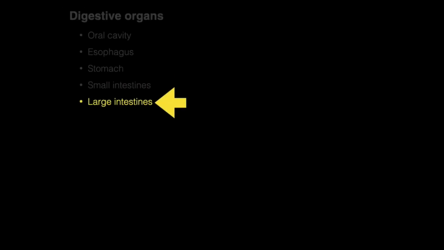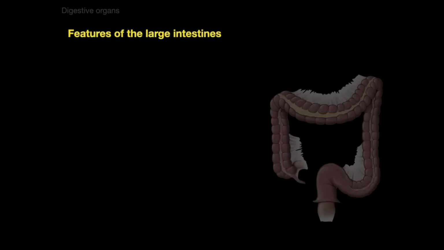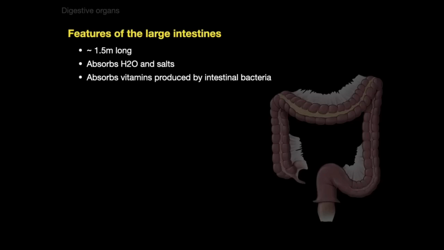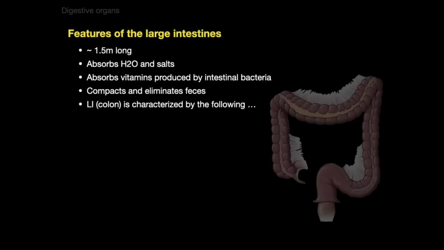That represents the termination, the end of the road for small intestines, which leads us now to the large intestines, or the colon. What are some of the features of large intestines? Well, they're about 1.5 meters long. They get their name because the luminal diameter is large compared to the small intestine, even though they're far shorter. The large intestines absorb water and salts, and also vitamins that are produced by the intestinal bacterial flora. And the colon basically compacts and then eliminates feces. The large intestine is then further characterized by taeniae coli, haustra, and epiploic appendages.